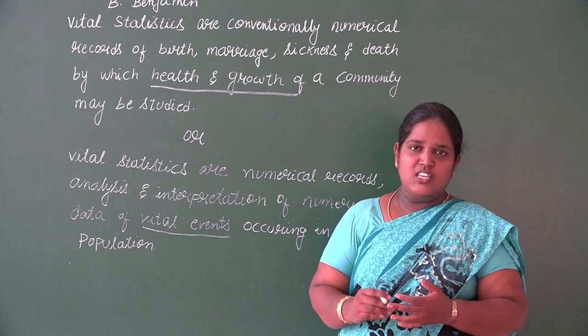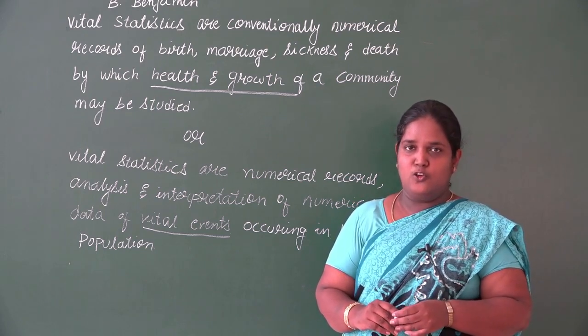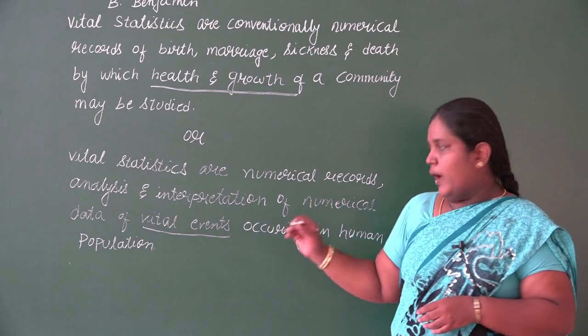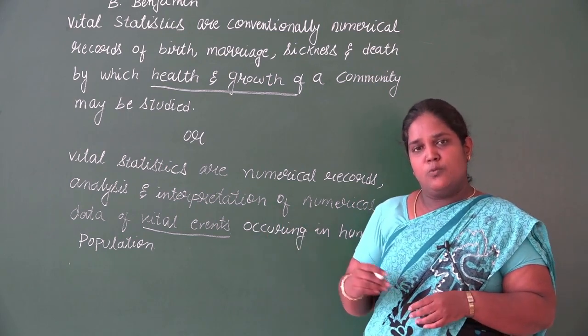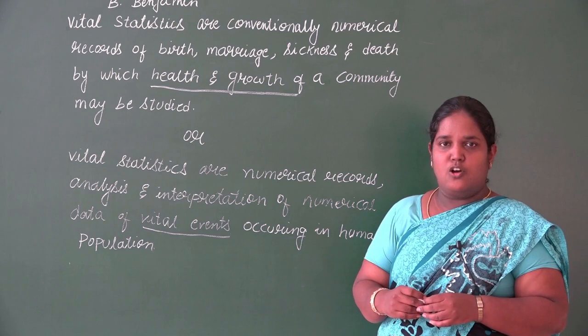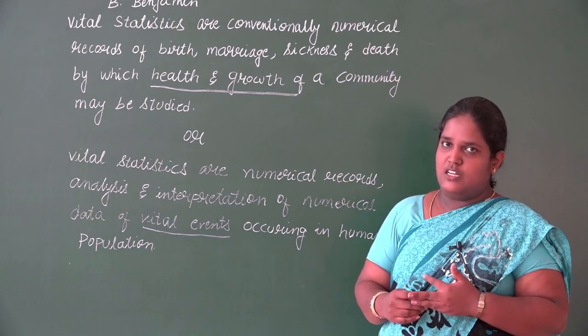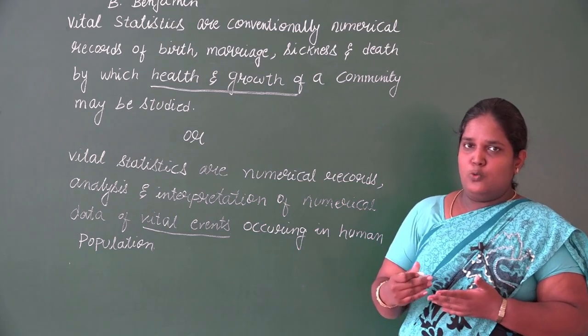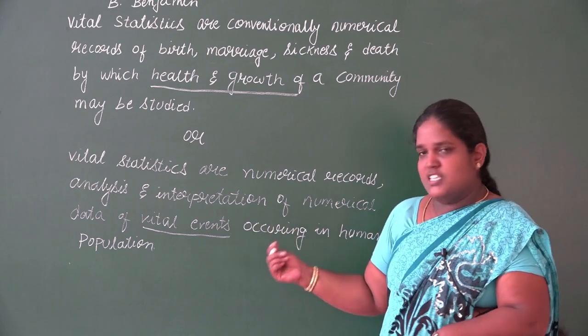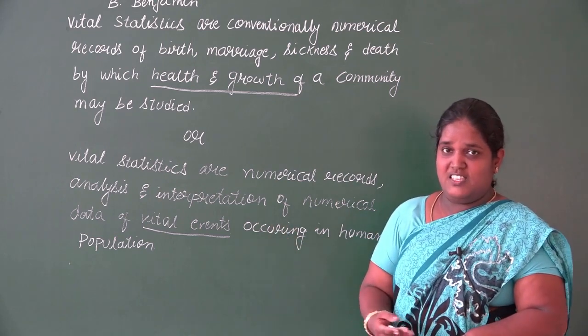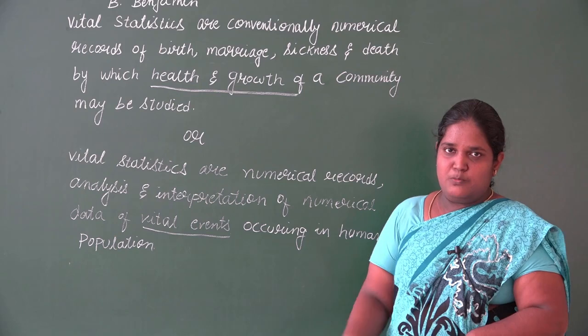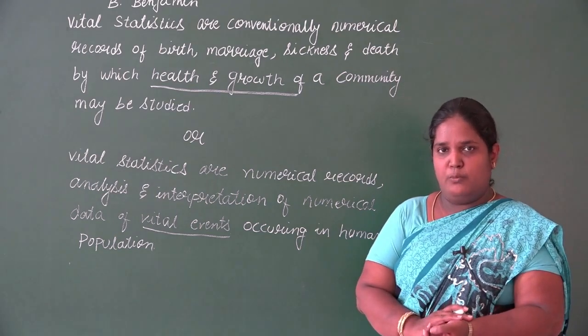All these things that occur in human life are called vital events. They can ask what are the vital events, or mention any 2 vital events, in a 2-mark question. You can write birth and death, that will be very easy.